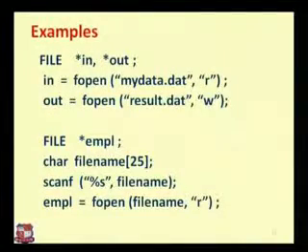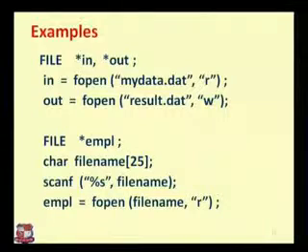Then again, there is a short example. File pointers in and out: we are defining two pointers, in for input and out for output. In is defined as fopen of mydata.dat, which is the data file of my data, in the read format, and for the output we use out equals fopen of result.dat, with double quotes and w.